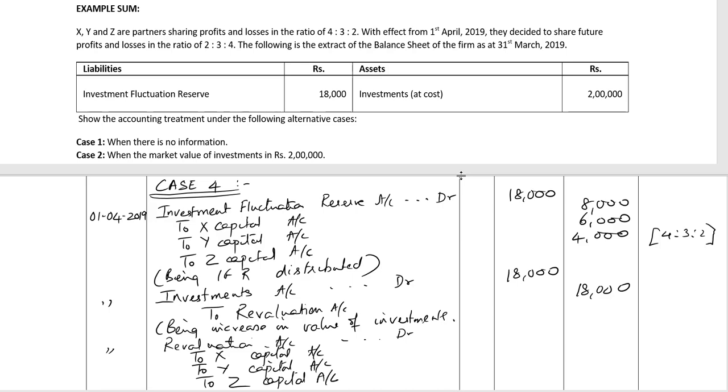So the amount of gain is 18,000. This will be distributed in 4:3:2. So X gets 8,000, Y gets 6,000 and Z gets 4,000.